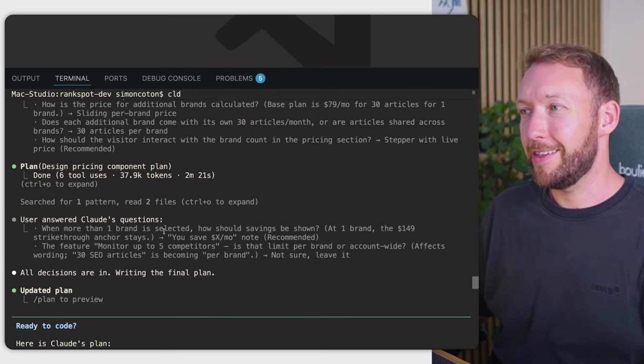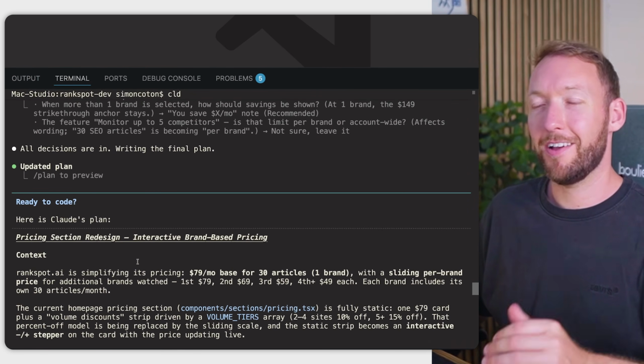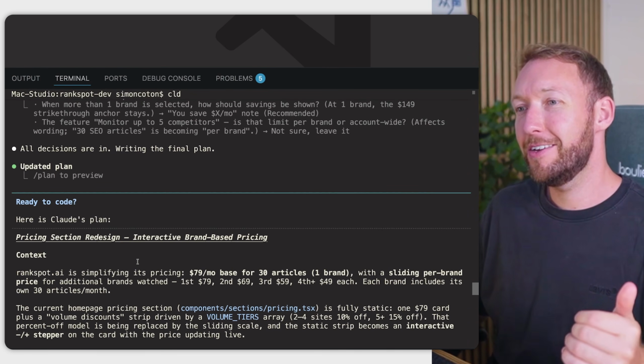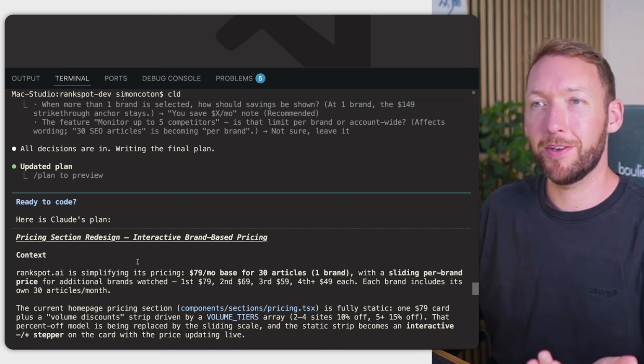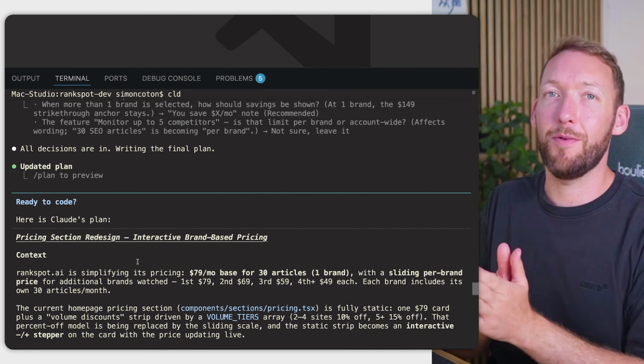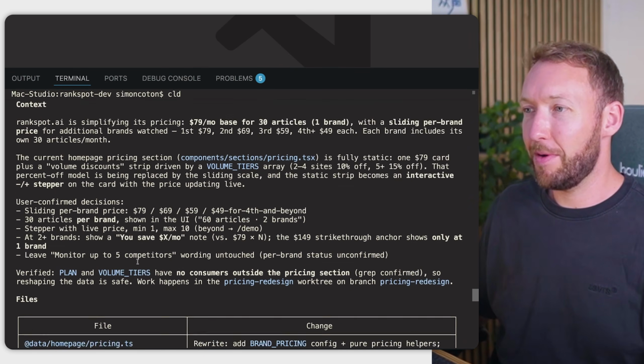Now, that used about 38,000 tokens to do the planning, took a couple of minutes, and asked me a few questions around edge cases, which is the important part of using something like Fable because it's intelligent enough to actually look through the files and work out what those edge cases might be, and then come up with a complete plan.